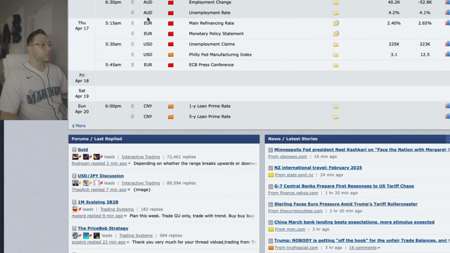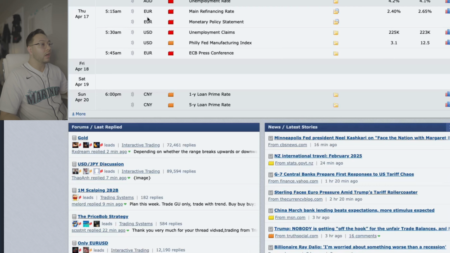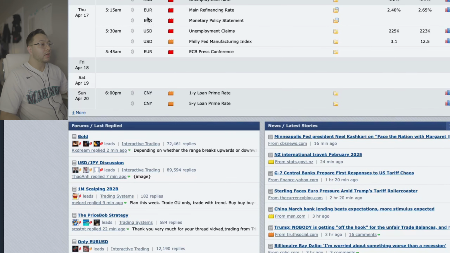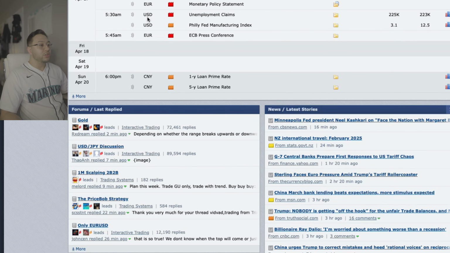During Asia session, we have high impact news for the New Zealand dollar, which is consumer price index, followed by high impact news for the Australian dollar at 6:30 p.m., which is unemployment rates for Australia. Thursday, 5:15 a.m., pre-New York Open, we have high impact news for the euro, which is main refinancing rate and monetary policy statement. Shortly after that, high impact news for the US dollar, which is unemployment claims. And shortly after that, high impact news for the euro, which is European Central Bank press conference.